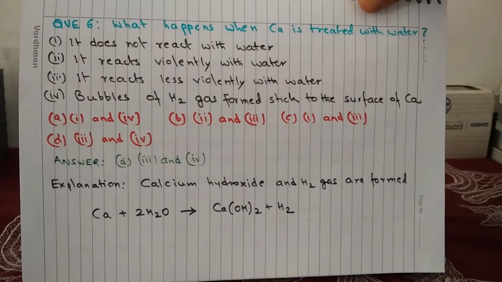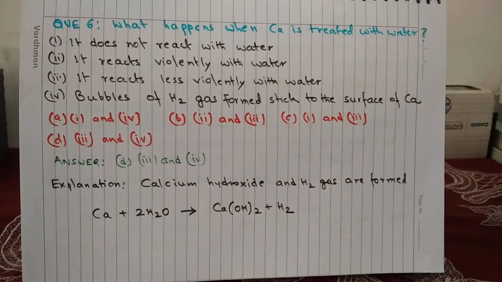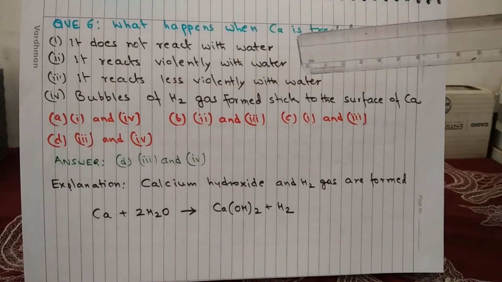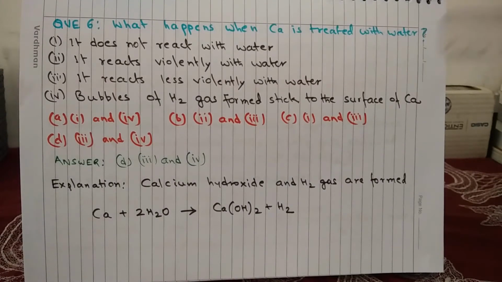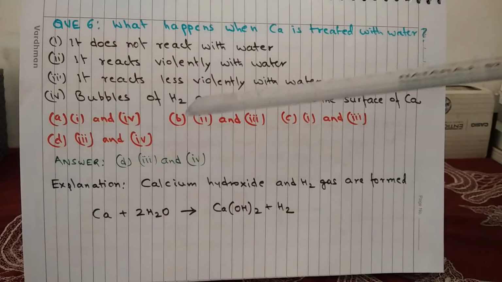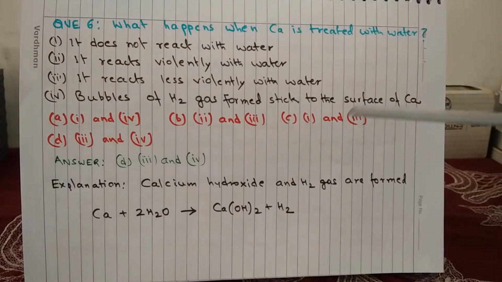Question 6. What happens when calcium is treated with water? Number 1, it does not react with water. Number 2, it reacts violently with water. 3, it reacts less violently with water. And 4, bubbles of hydrogen gas formed stick to the surface of calcium. Options are A. 1 and 4, B. 2 and 3, C. 1 and 3, and D. 3 and 4.